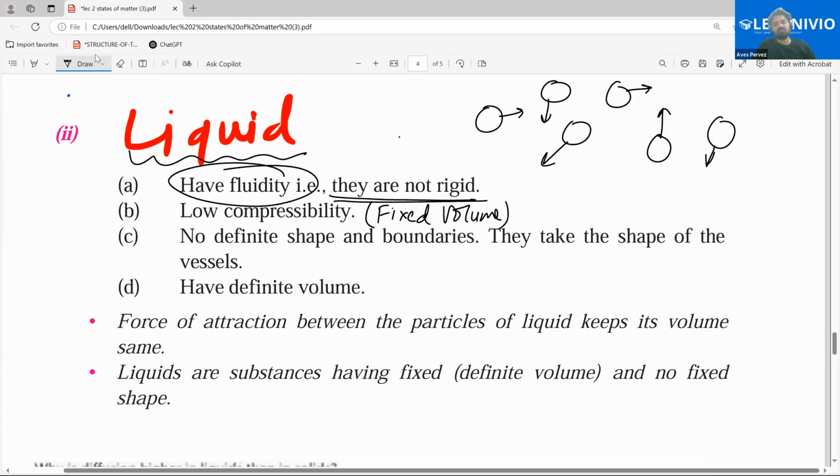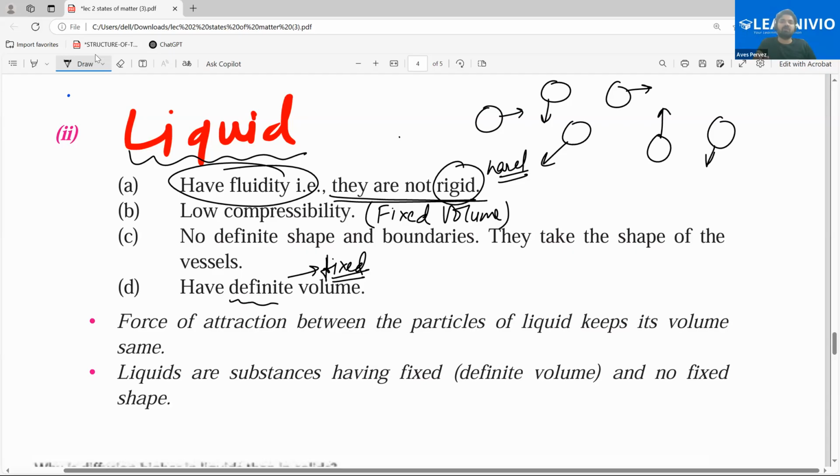Sir, what does rigid mean? Rigid means hard. They are not very hard. For example, if you have water, you can easily pass your hand in the water kept in the bucket. So they are not rigid like solids are. They have definite volume. Definite means fixed.